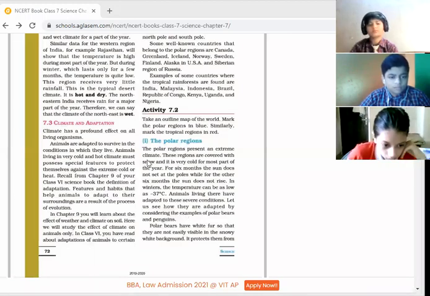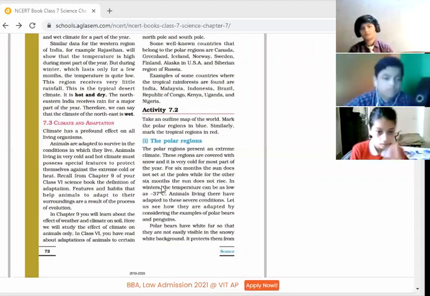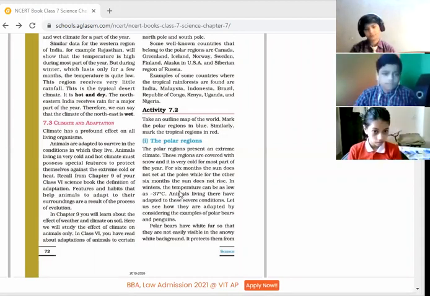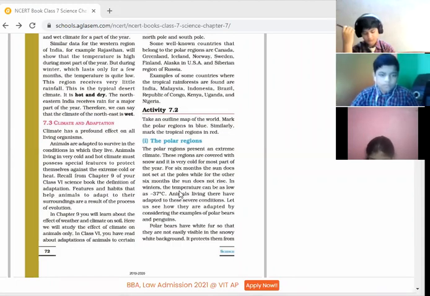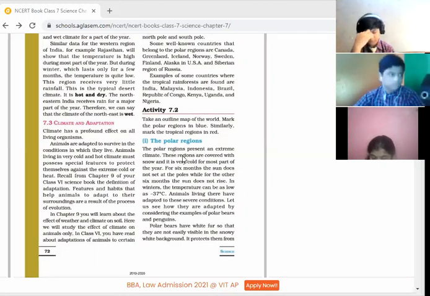But children, in the first paragraph, the climate of the polar region has been given. What type of climate is it? So Tanvi, you can continue. Okay, ma'am. Activity 7.2. Take an outline map of the world. Mark the polar regions in blue. Similarly, mark the tropical regions in red. First, the polar regions. The polar regions present an extreme climate.